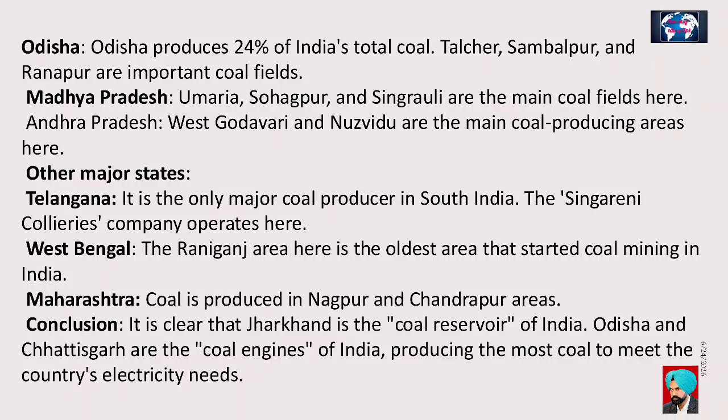West Bengal. The Raniganj area here is the oldest area that started coal mining in India. Maharashtra. Coal is produced in Nagpur and Chandrapur areas. Conclusion. It is clear that Jharkhand is the coal reservoir of India. Odisha and Chhattisgarh are the coal engines of India, producing the most coal to meet the country's electricity needs.